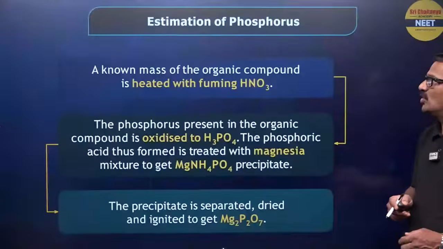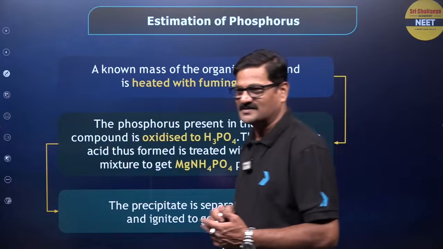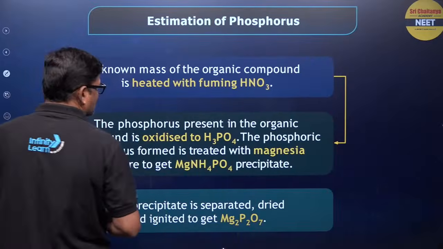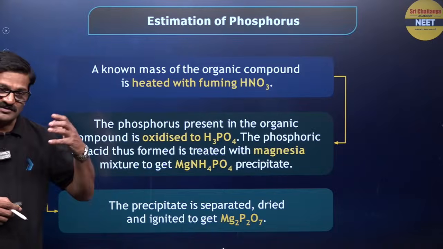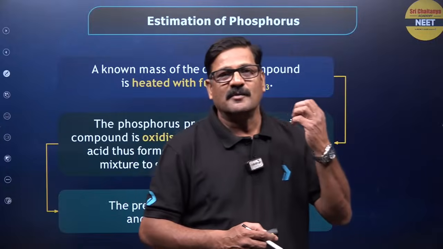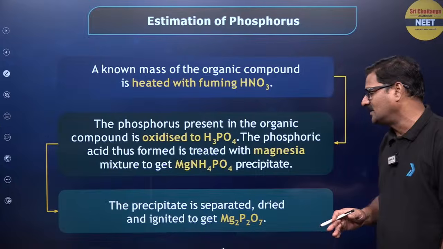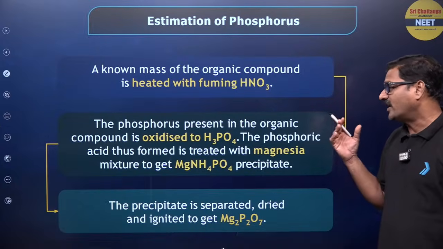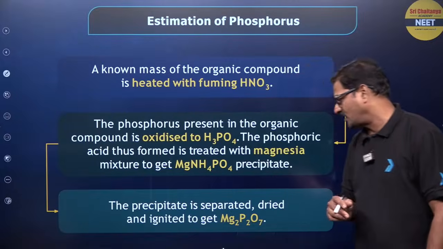Right. So estimation of phosphorus. A known mass of the organic compound is heated with fuming HNO3 so that phosphorus present in the compound is converted into phosphoric acid, and that phosphoric acid is treated with magnesium mixture to get magnesium ammonium phosphate.